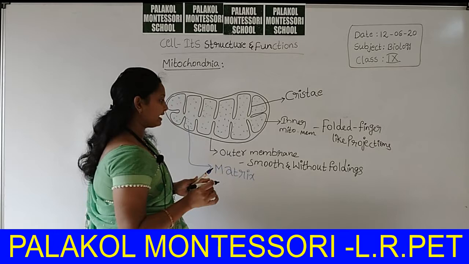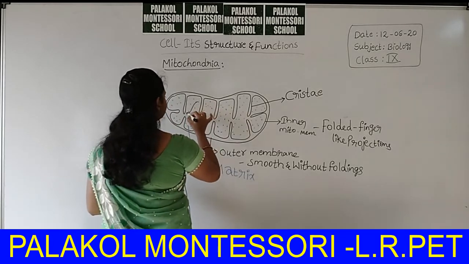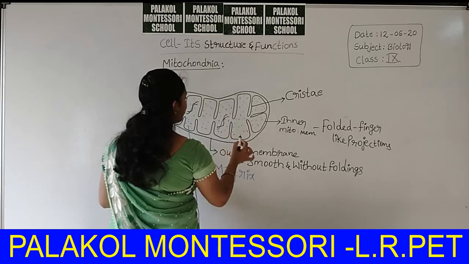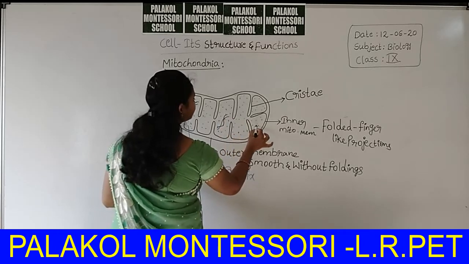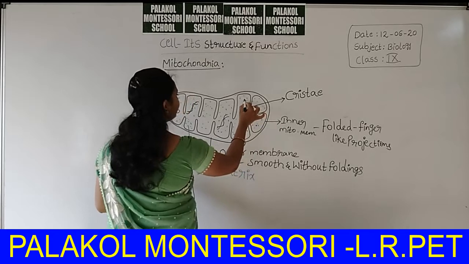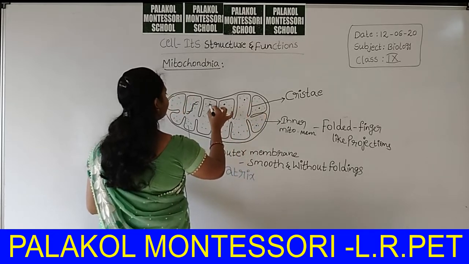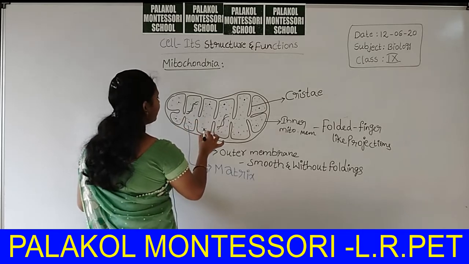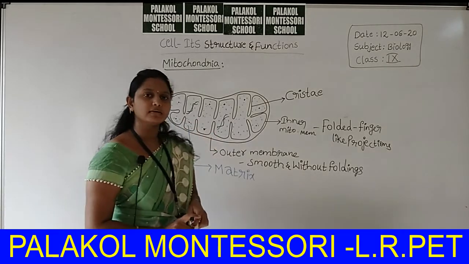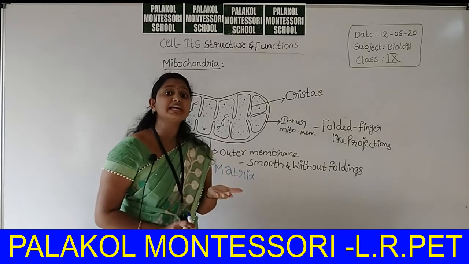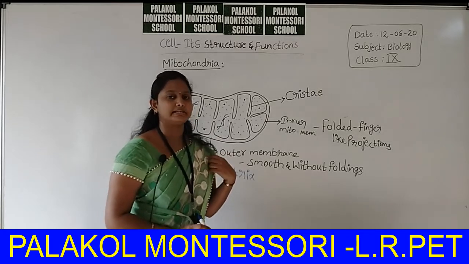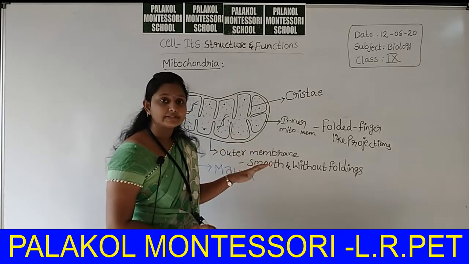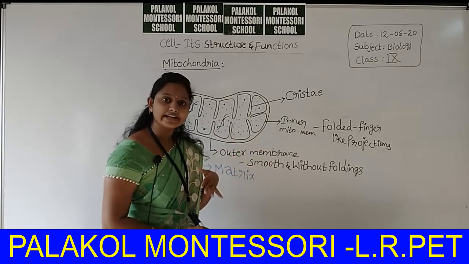Inside the mitochondria, DNA is present, and other proteins needed for mitochondrial replication are present. That means mitochondria have self-regeneration capacity. That's why mitochondria is also called a free living organism inside a cell.